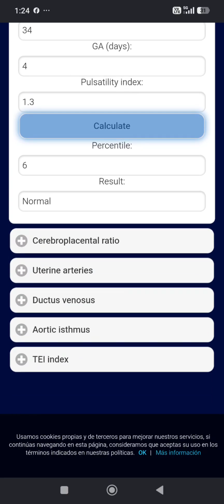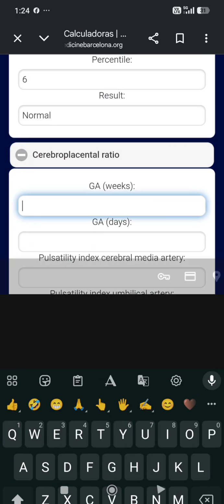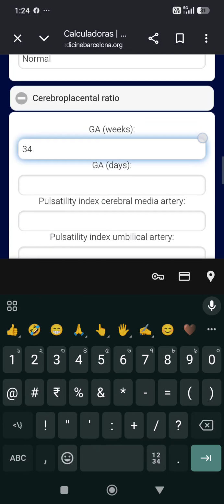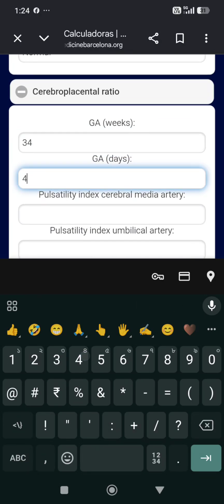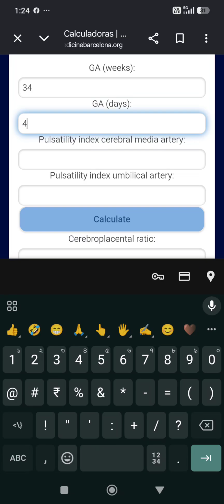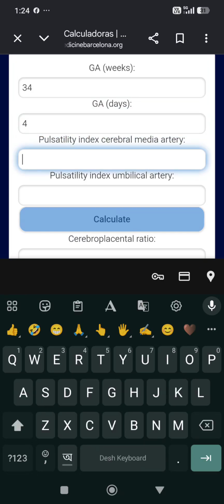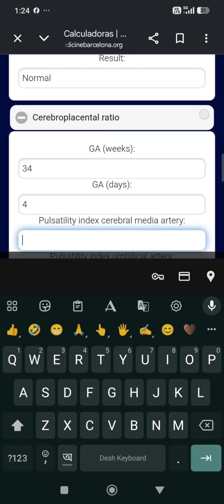Now cerebroplacental ratio. 34 weeks 4 days. PI of cerebral or middle cerebral artery 1.3.